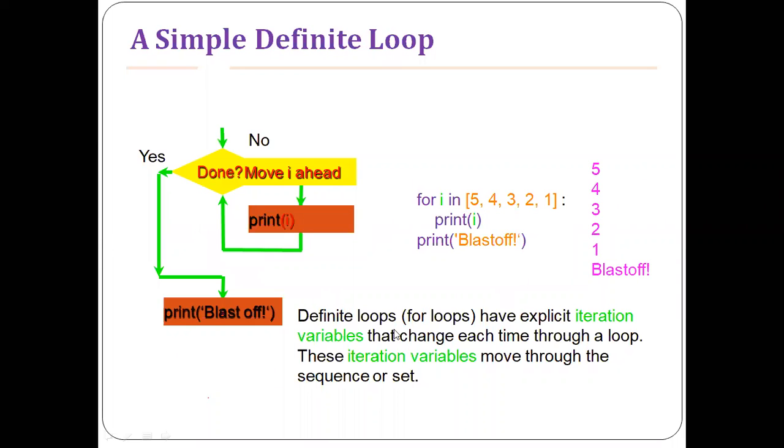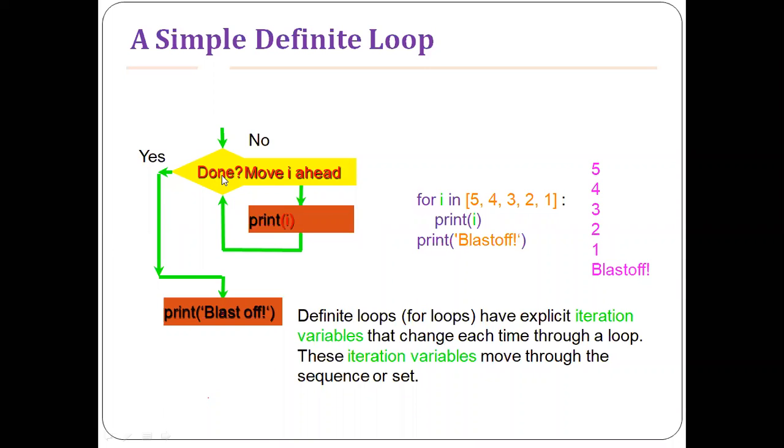So that's exactly it, definite loops have explicit iteration variables that change each time through a loop. These iteration variables move through the sequence or set. If there are more items in the list, read the next item and print it. Move ahead to the next iteration, the next item in the list. And this will be done as long as there are items in the list.